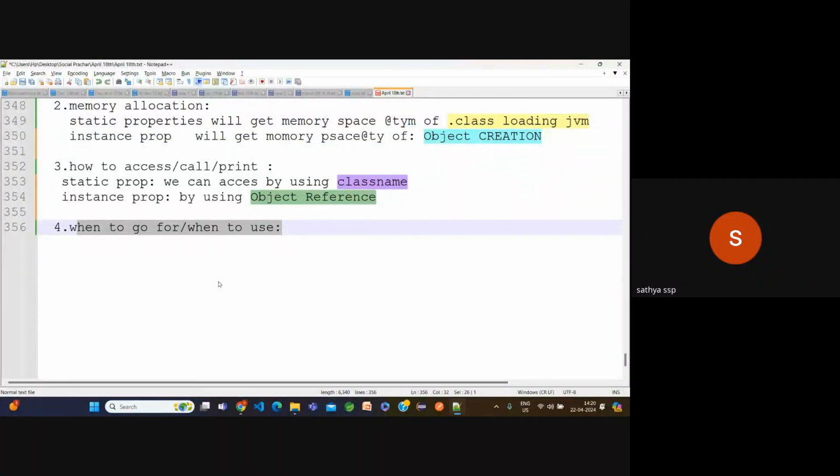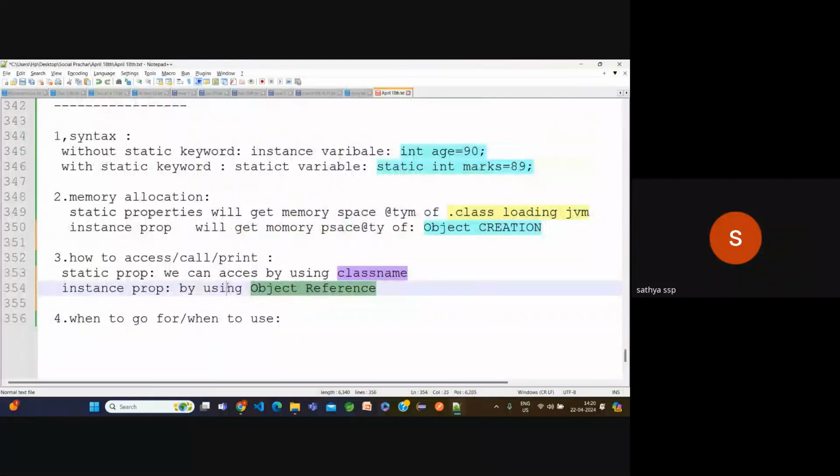Now, when to go for instance and when to go for static? I will share the notes, no issues on that. I created a variable and these variables are getting memory spaces. That's okay, now I can access. But when to go for instance, when to go for static? For suppose we have 1,000 students in the school. 1,000 students have 1,000 ID cards. Now, what is the difference between each and every card?